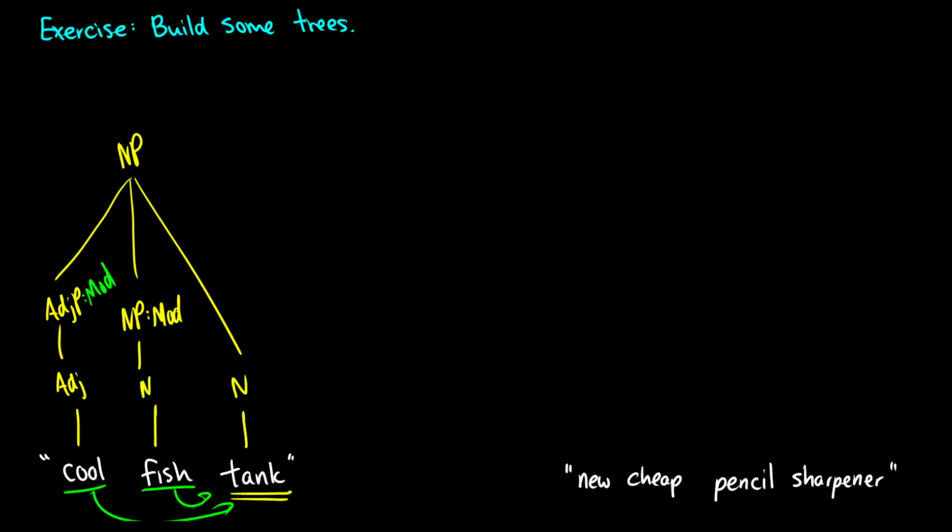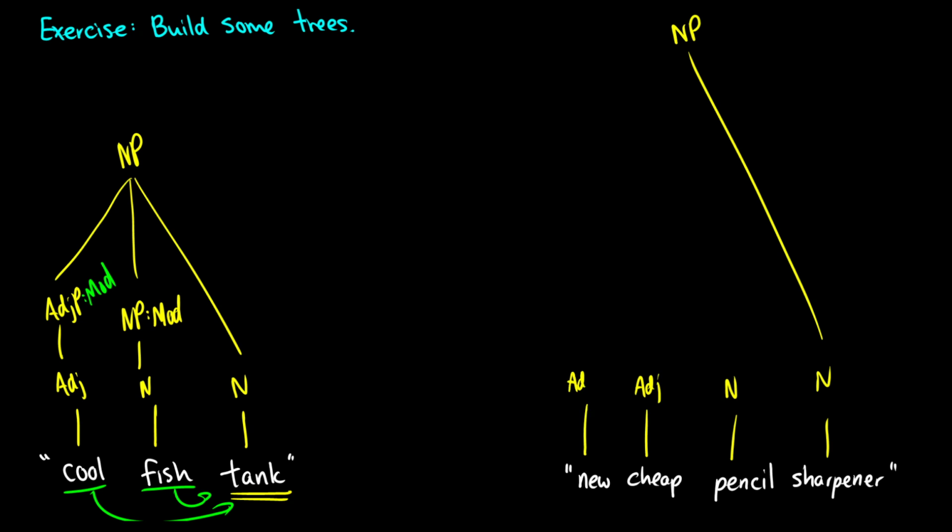Okay, let's try new cheap pencil sharpener. So what are we talking about? We're talking about a sharpener. So this will be the head of our noun phrase. And if you've noticed, the thing on the right is usually the head of what we're talking about, especially the NPs. So pencil is another noun, cheap is an adjective, and new is also an adjective.